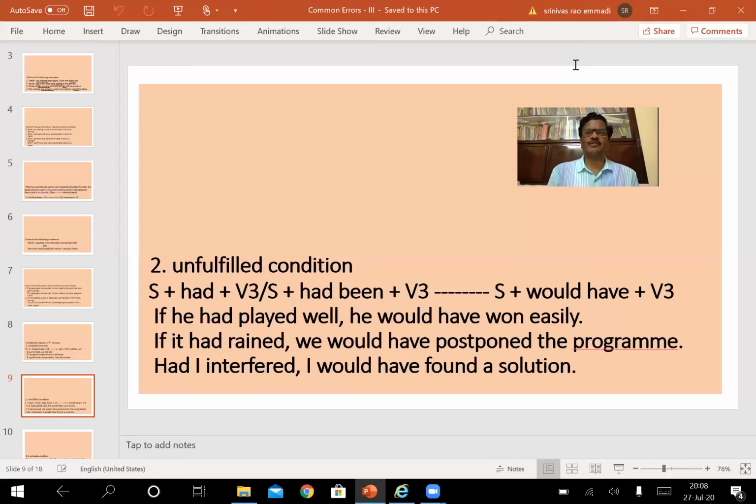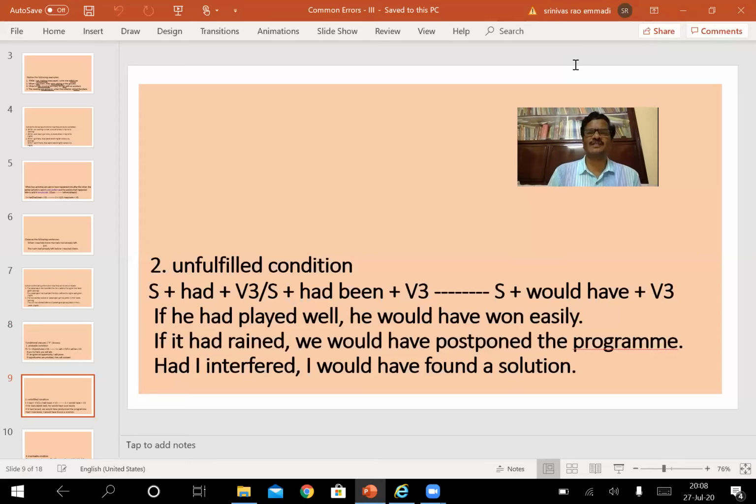If he had played well, he would have won easily. An important point we have to remember here is, his playing did not take place. His playing well did not take place, so his winning also did not take place easily.